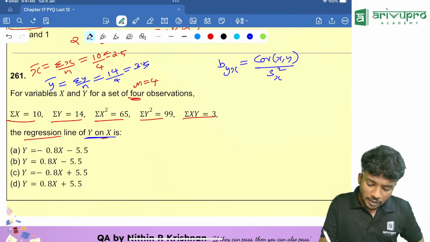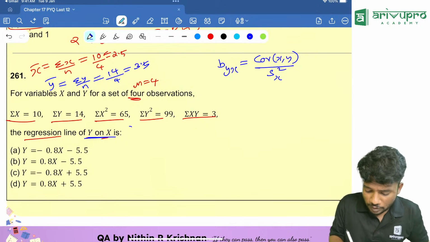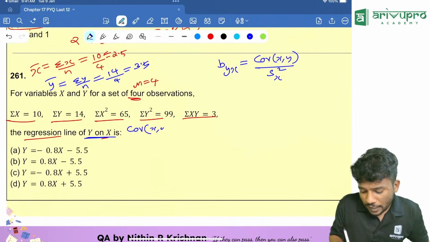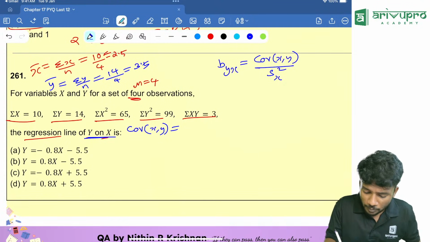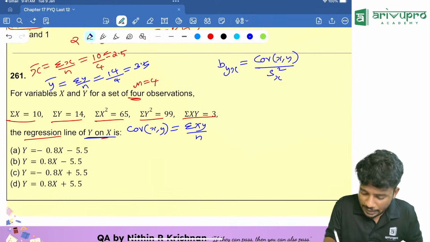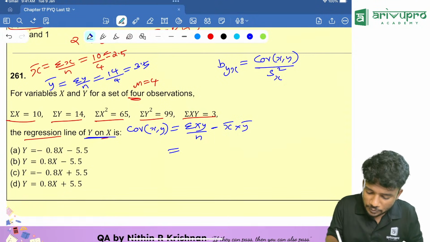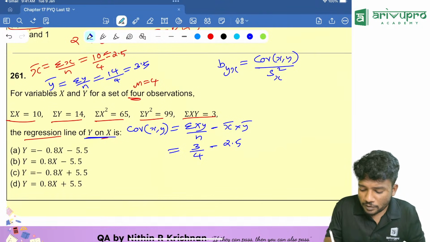Now we need the value of covariance of xy. Covariance of xy is nothing but, directly apply the formula, sigma xy divided by n minus x bar into y bar, which is sigma xy is 3 by 4 minus x bar into y bar. How much is that? 2.5 into 3, sorry, 1 second.